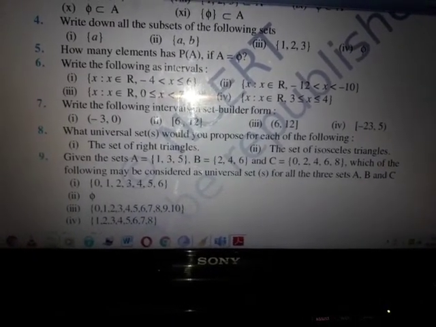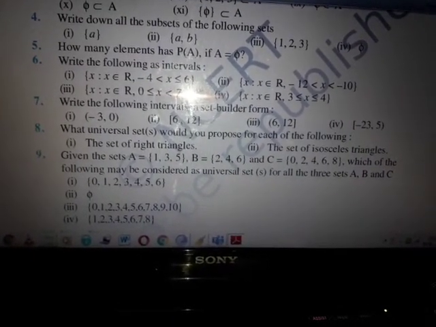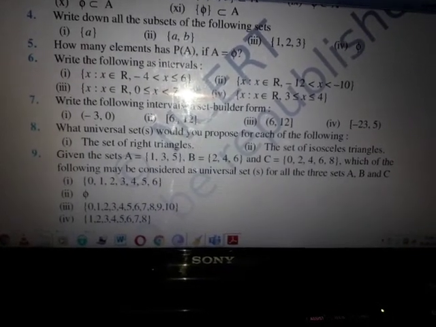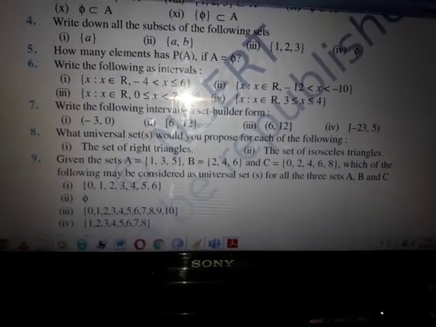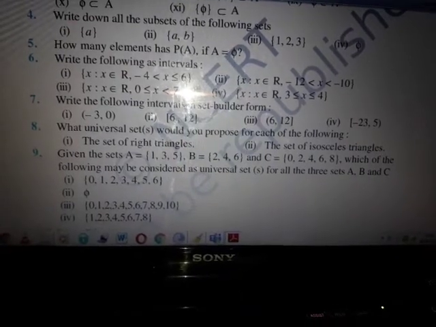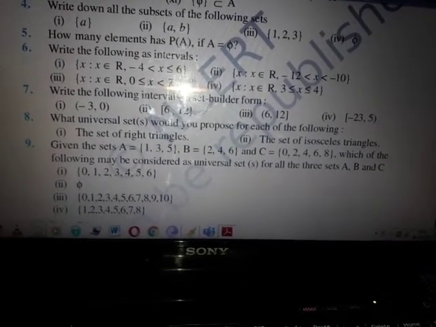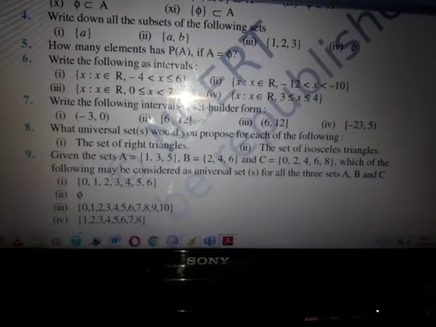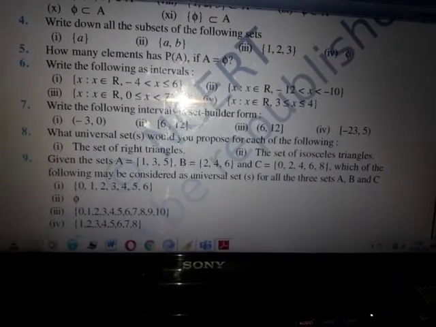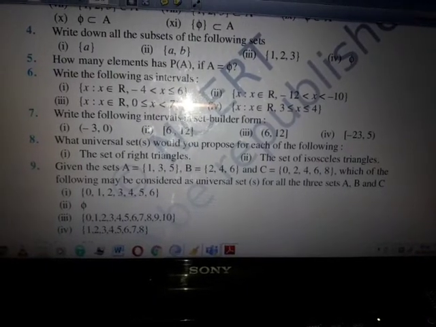So it has all the numbers available in sets A, B and C. So we can very well take option 3 as the universal set. If you take option 4, 0 is not available, but 0 is there in set C. So the fourth one cannot be used as a universal set for A, B and C. So the correct answer is 3.